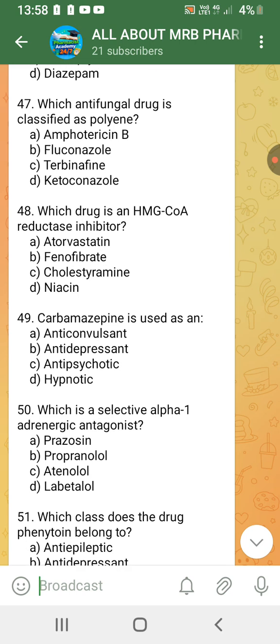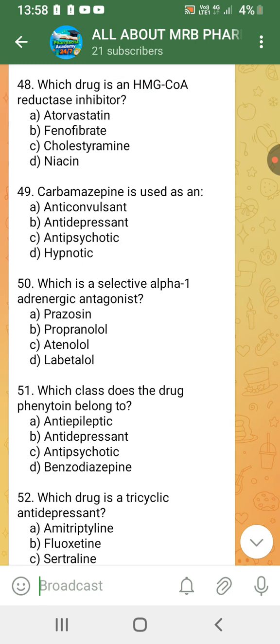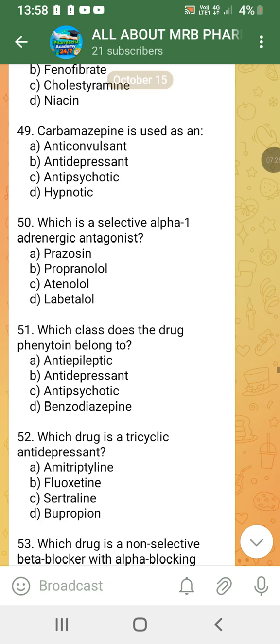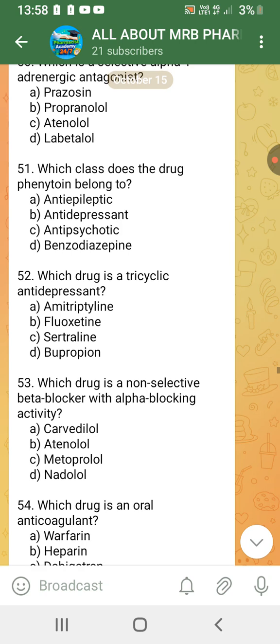Which antifungal drug is classified as a polyene? Amphotericin B. Which drug is an HMG-CoA reductase inhibitor? Atorvastatin. Carbamazepine is used as an anticonvulsant. Which is a selective alpha-1 adrenergic antagonist? Prazosin. Which class does the drug phenytoin belong to? Antiepileptic.